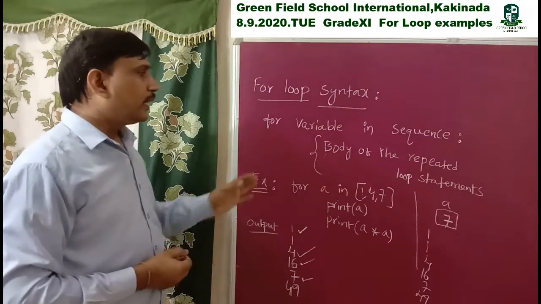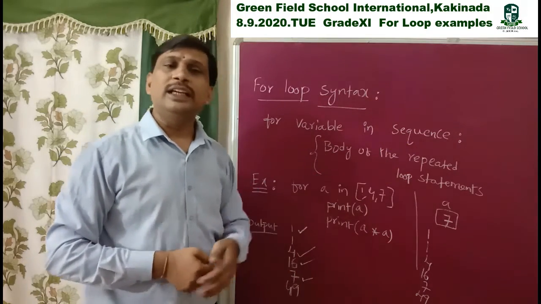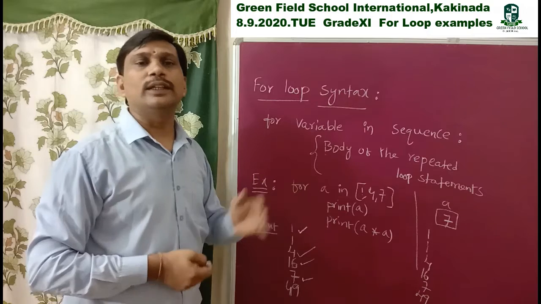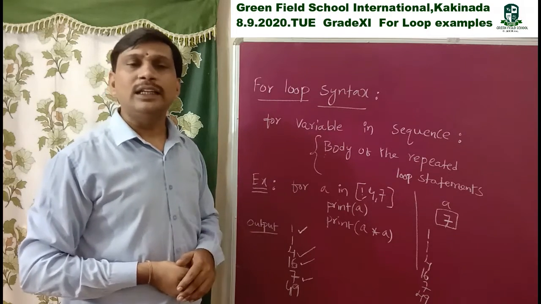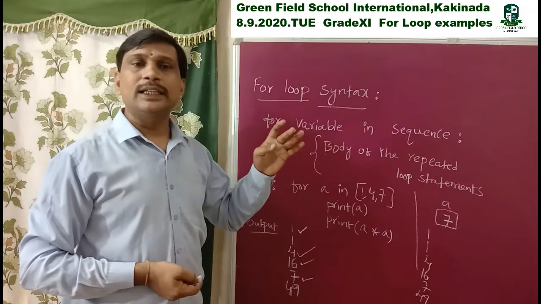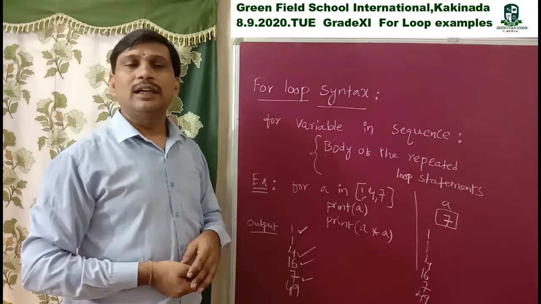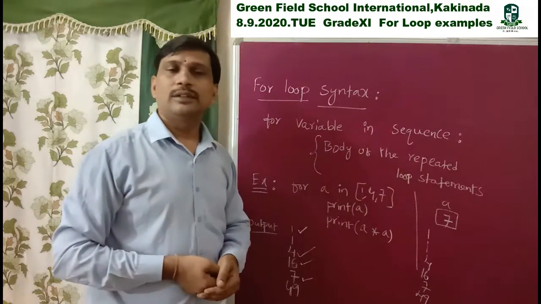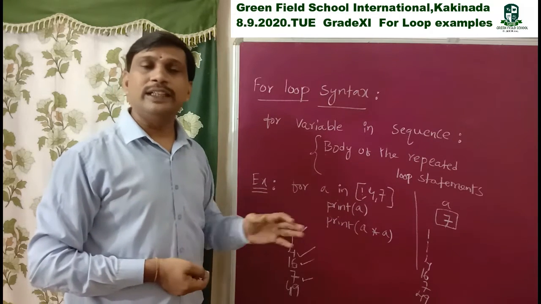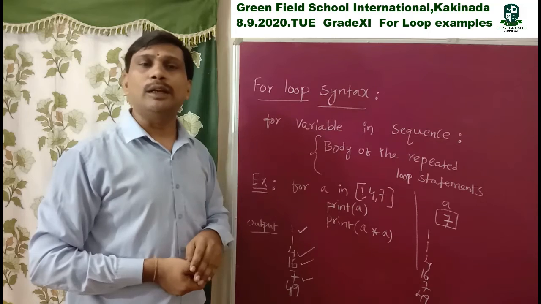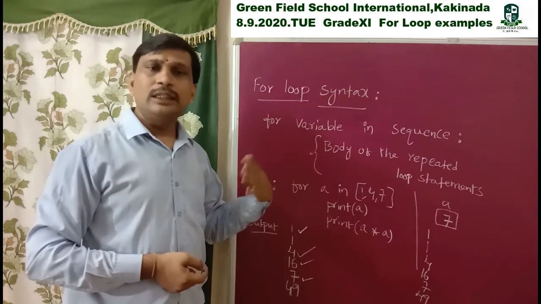In this way, our for loop works with a sequence without using the range function. Up to now we discussed only the range function with for loops. Without using the range function, we can also write it by using list, strings, tuples, sets. All these are used here. In this example, I am using a list. Already we discussed what is meant by list, tuple, set, and dictionary in previous classes.